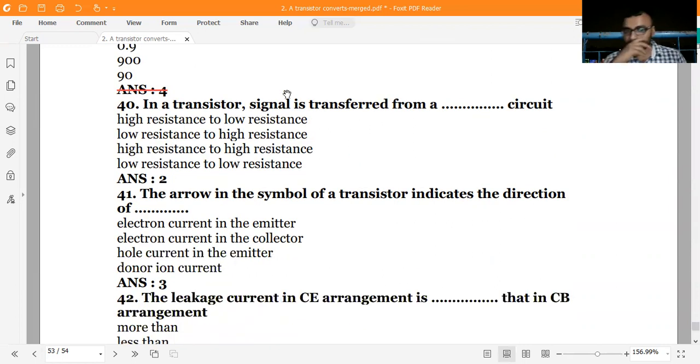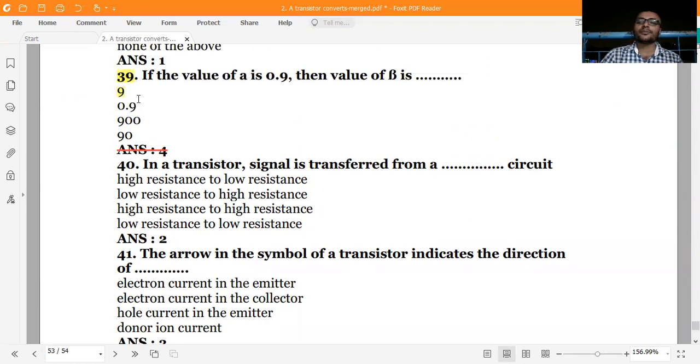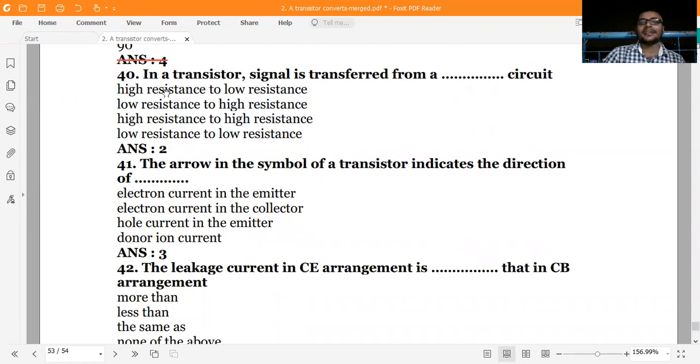In a transistor, what will be correct? The correct option is option A. In a transistor, signal is transferred from a dash circuit, from low resistance to high resistance. It is very useful. In CE also, it is low to high resistance.